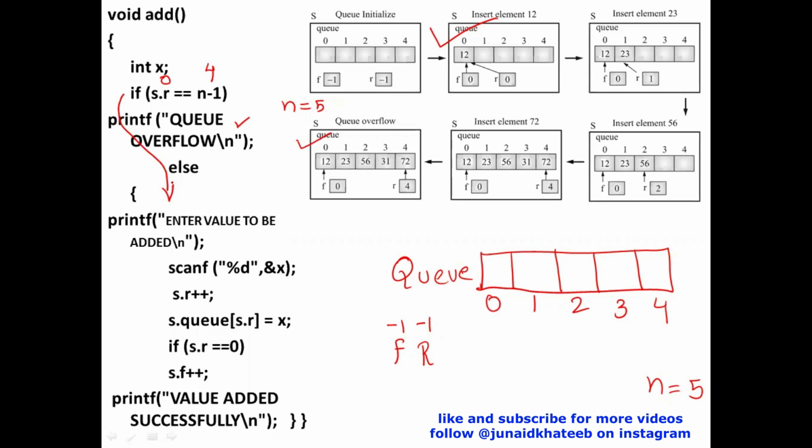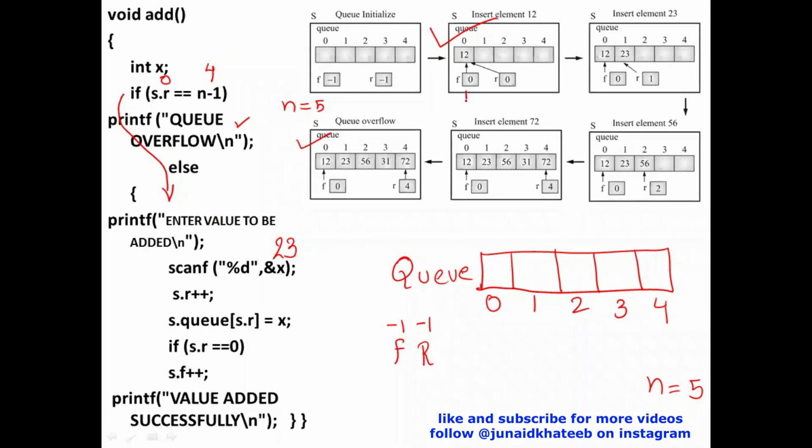Now observe this. What happens over here? Now over here, I'll ask the user for the value. Enter the value to be added. Suppose the value given to me by the user is 23. So this value 23 needs to be added into the queue, right? Now, how do I add the value to the queue? See, look at this case.